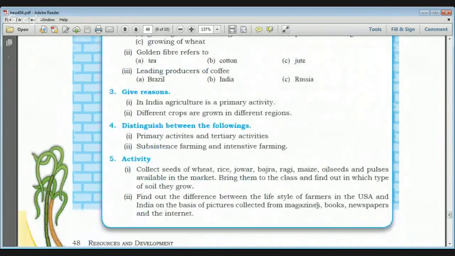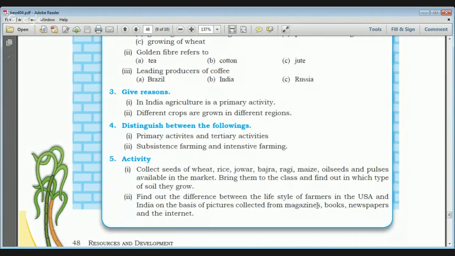Then, give the reasons why agriculture is a primary activity in India. In India most of the land is arable and agriculture can be done, there are a large number of rivers, and a large area has alluvial soil, which is very fertile.